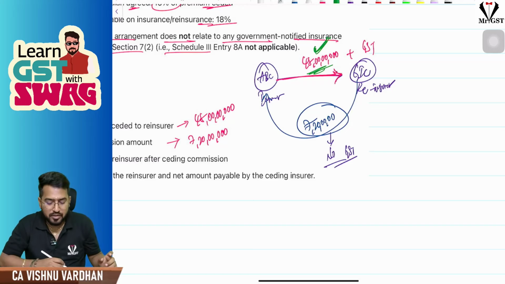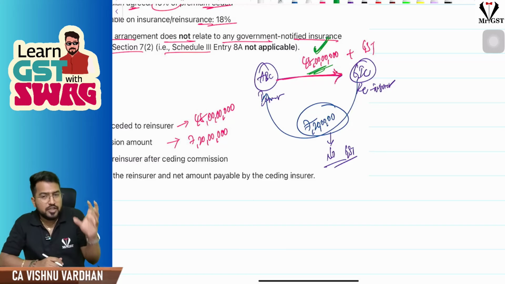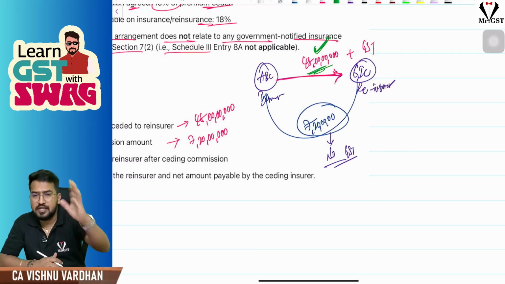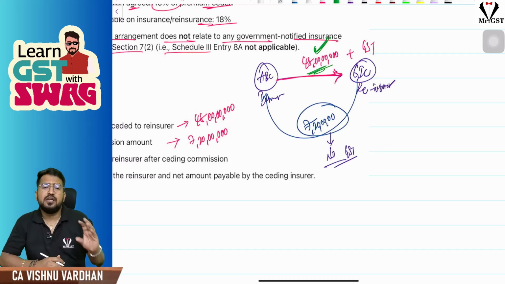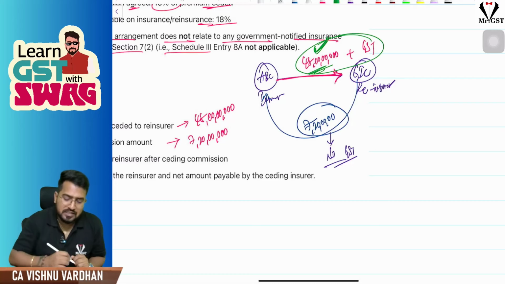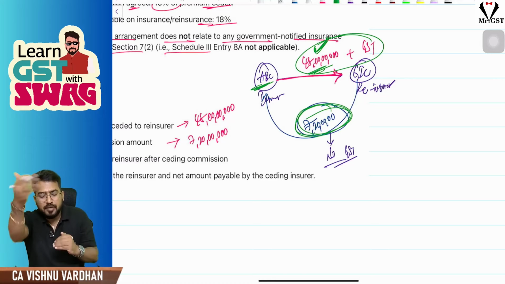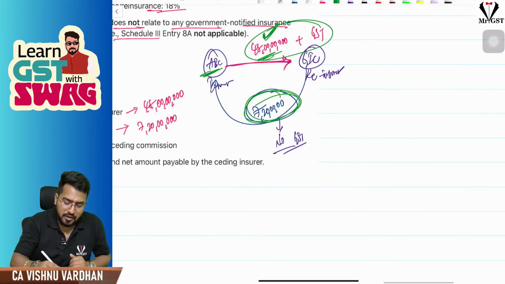Are you understanding the point? So what we are trying to tell here is, sir, insurance companies will take reinsurance, so they will part with their risk, they will cede that risk, and because they are giving business to reinsurance companies, they will also in return take commission from the reinsurance company, which we call ceding commission. So when paying this 48 crore plus GST, what will ABC do? They will deduct their 7 crore 20 lakhs commission and pay the balance. That means they will pay 41 crore 80 lakhs plus GST on 48 crores.